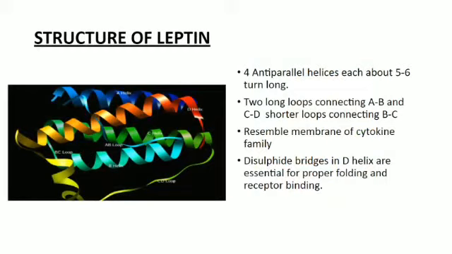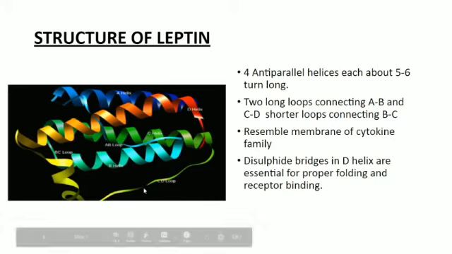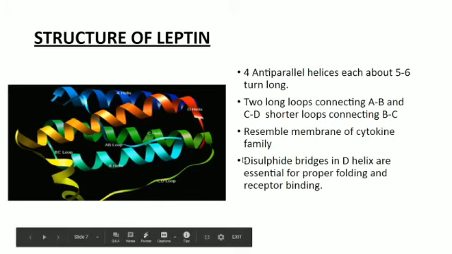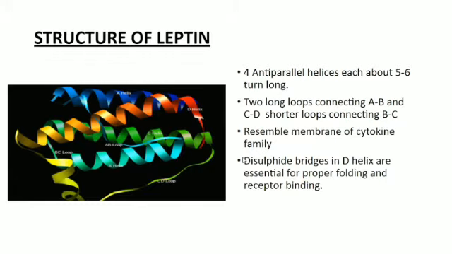Structure of leptin. In this picture, it is very clear that we can see 4 antiparallel helices, like 1, 2, 3, 4, which are about 5 to 6 turns long. Here we can see 2 long loops and 1 shorter one, AB, CD and BC. These are 3 loops, 2 are long and 1 is the shorter one. These loops are basically connecting helices with each other. Next, leptin resembles the members of the cytokine family. Another important thing is that the D helix contains disulfide bridges which perform 2 main functions: number 1, proper folding, and number 2, receptor binding.